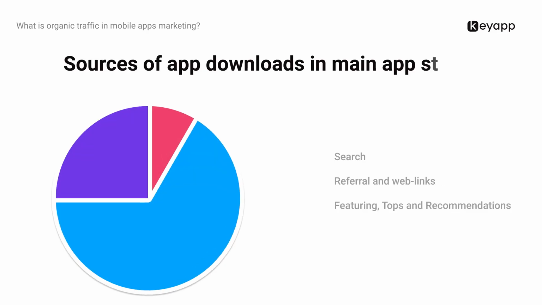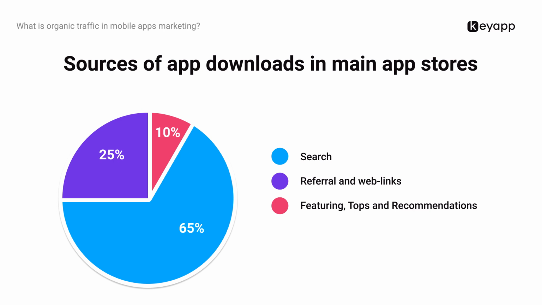But when we are talking about the division of organic traffic between search and browse or explore, it is needed to mention that almost 65% of organic traffic comes from the search source. So in general, more and more users are trying to look for some applications, and it is possible to say that in the future this percentage may be even higher.